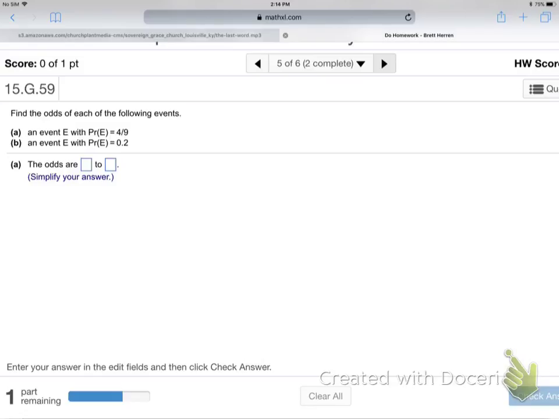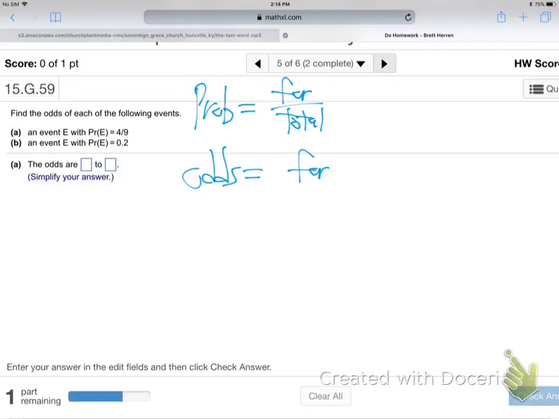And let me give you the definition. So, probability is 4 over total. As you know, we were just doing probability. Odds is very similar. It's just slightly different. Instead of 4 total, it's 4, and they usually do it sideways. Instead of total, it's against. They put a colon. You can put a colon, or sometimes they write the word "to" in the middle. Whatever. I don't care on the form. It could be any of those ways. So that's the difference between probability and odds.